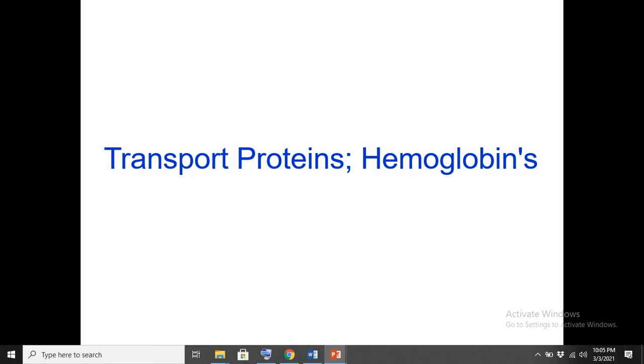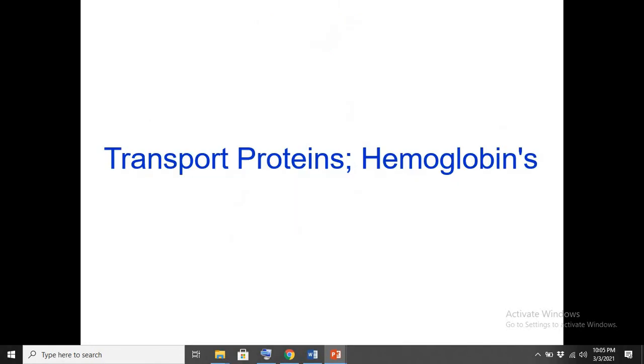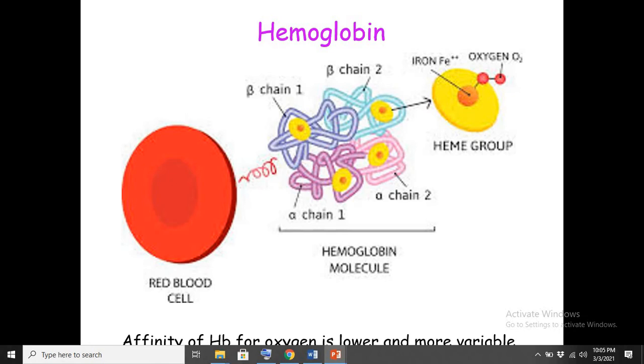Now we have another type of protein, that is globulin. So what is globulin? Globulin is actually a transport protein, and what they transport is oxygen. One of the transport protein globulins is hemoglobin. Globulins are actually of two types, one is myoglobin and one is hemoglobin, and these two proteins are quite similar to each other, but they perform different functions.